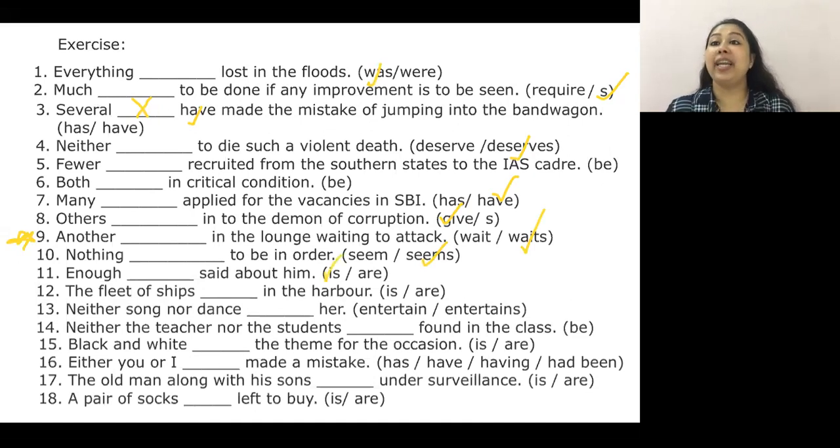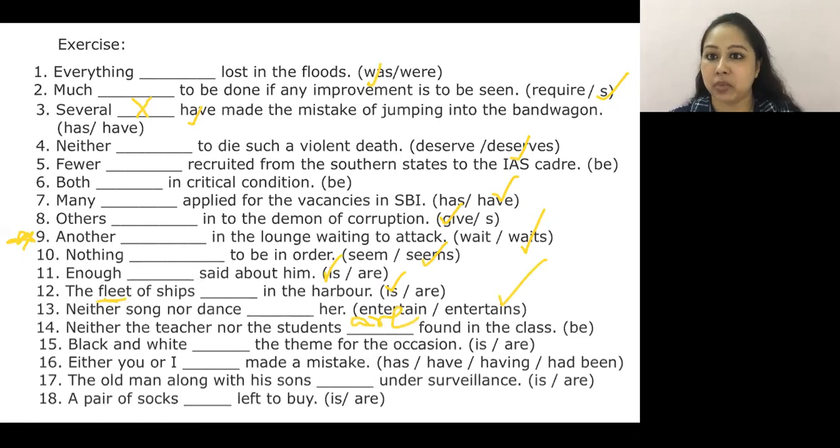Very good. The fleet of ships. Again, when I talk about fleet, this is collective. So the fleet of ships is in the harbor. Very good. Neither song nor dance, nothing of that sort entertains her. Very good, Joey. Neither the teacher nor the students. Now here tell me, neither the teacher nor the students are found in the class. You take the nearest verb. We are taking the nearest subject.